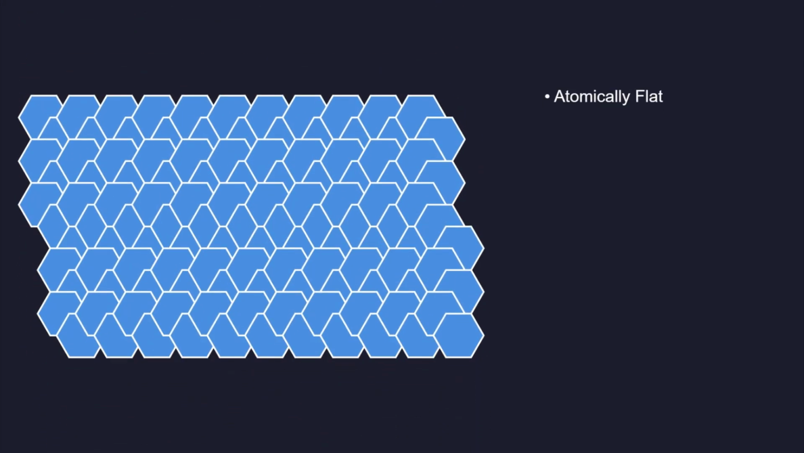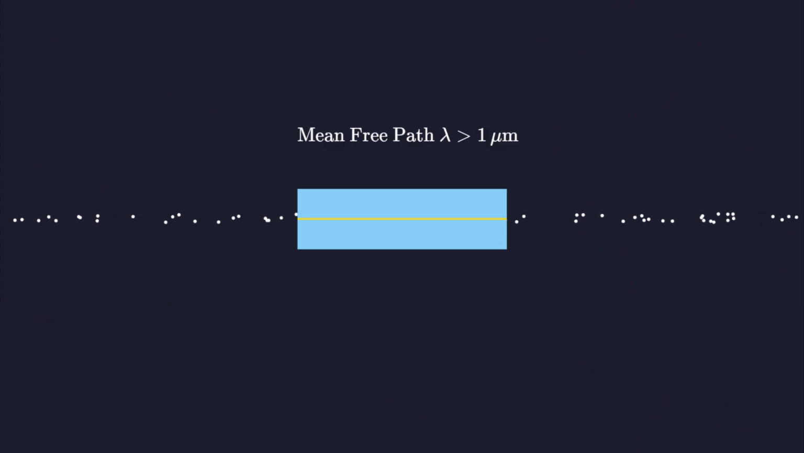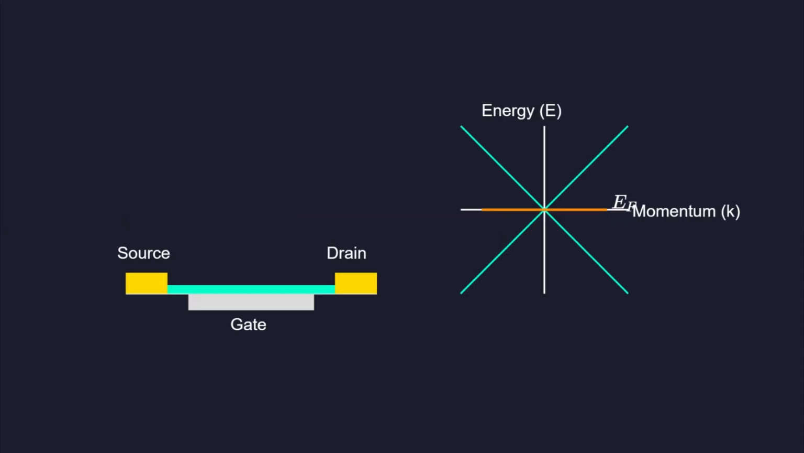Hexagonal boron nitride is the ideal substrate because it is atomically flat and has a similar hexagonal structure. Using boron nitride preserves the high mobility and ballistic nature of the graphene layer. Encapsulating graphene between layers of boron nitride protects it from atmospheric contamination and impurities. This architecture allows for mean free paths that can reach several micrometers in length.